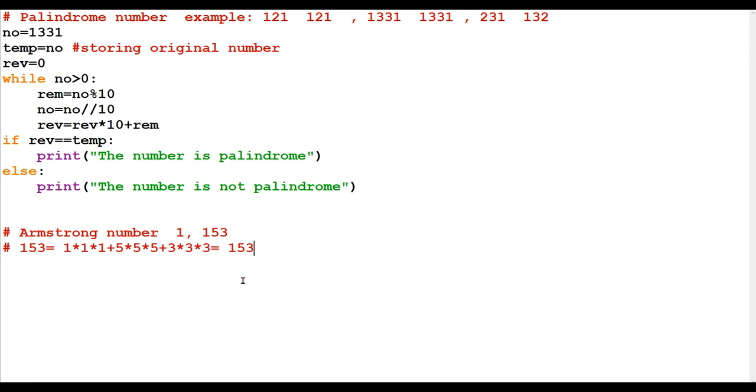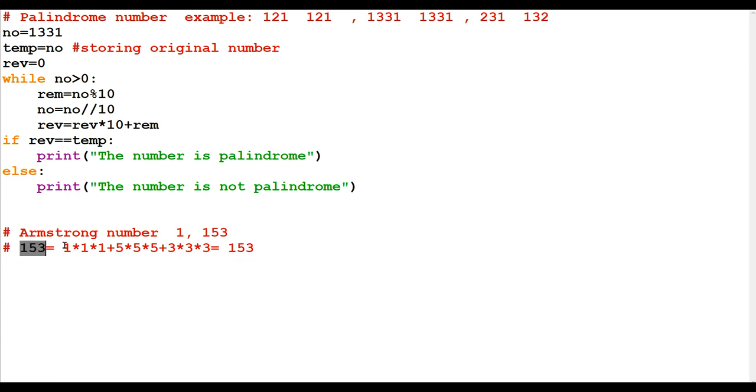So when you add it up, you'll get 153. It's not that my mind is a calculator. I know, that's why I'm telling you: this is 1, this is 125 and this is 27. When you add it, you will be getting 153.